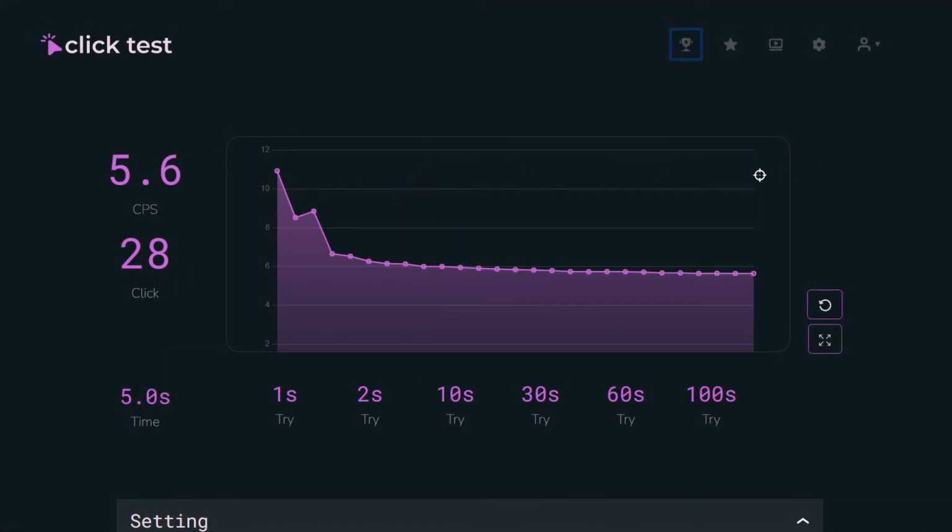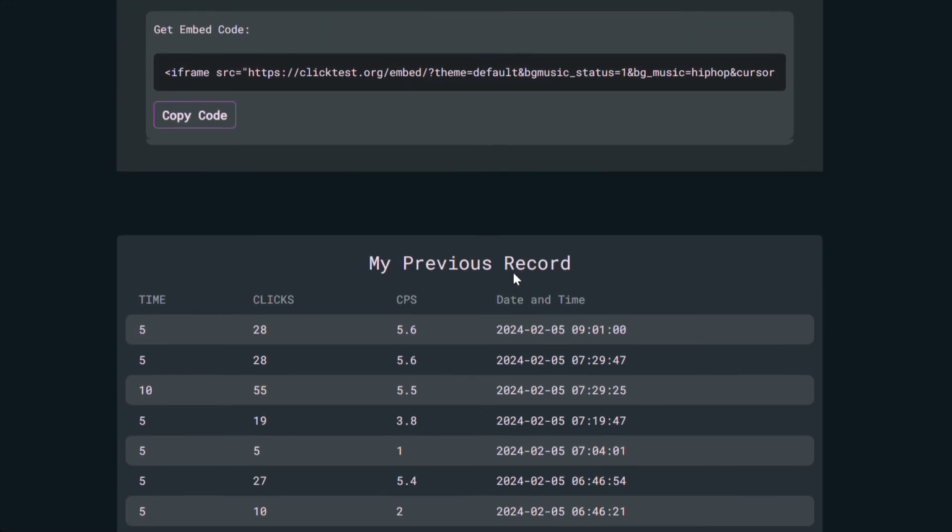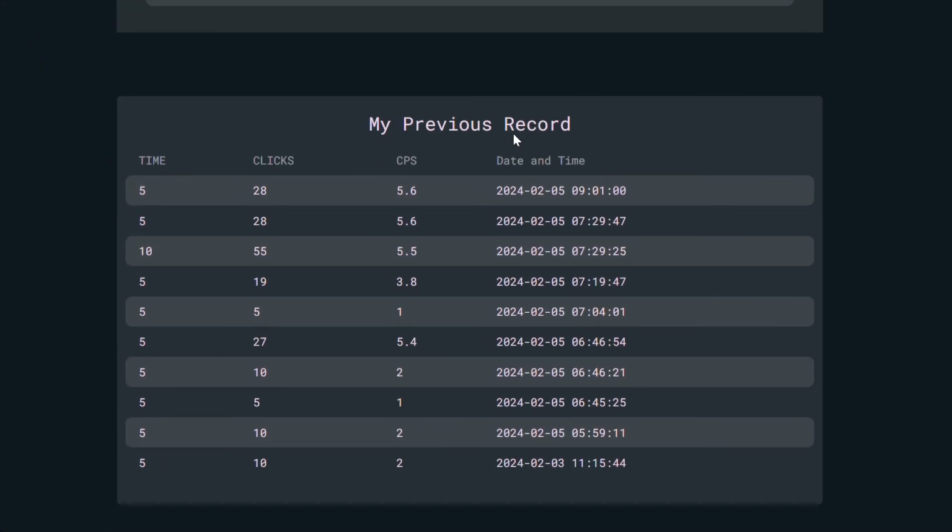Before we continue, don't forget to take a moment and check out your previous records. You'll find them conveniently listed in the Previous Record Tables section. Tracking your progress is a great way to stay motivated and set new goals for yourself. So, aim higher each time and see how far you can go.